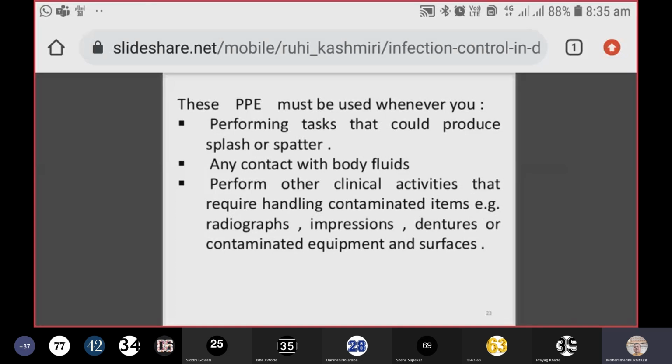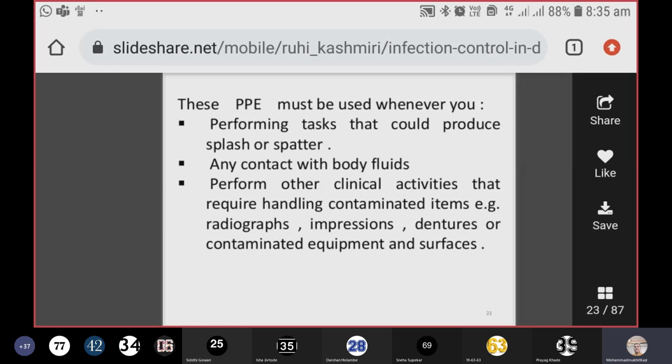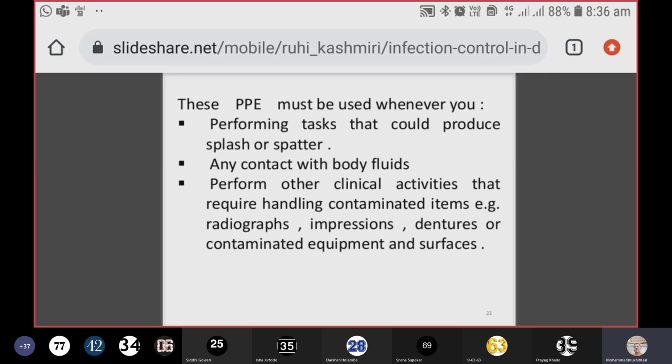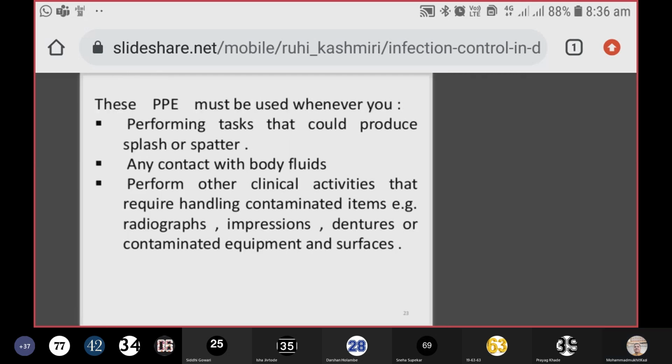Whenever you feel that you are in contact with the blood and body fluids of a patient, at that time also you have to wear these PPE. The chances are that you might get infected with the blood and body fluids. You should wear all this equipment. Then also when you're performing other clinical activities that require handling of contaminated items, for example, radiographs, impressions, dentures, or contaminated equipment and surfaces.